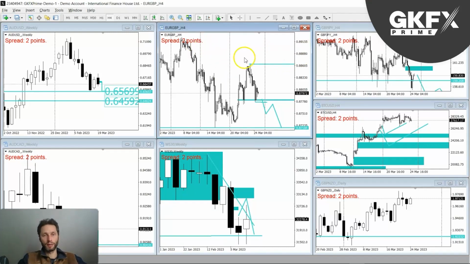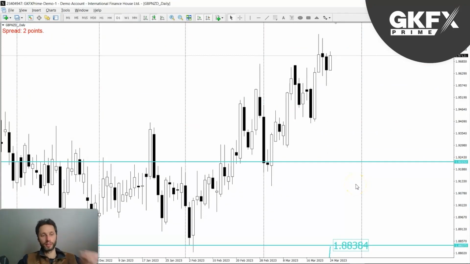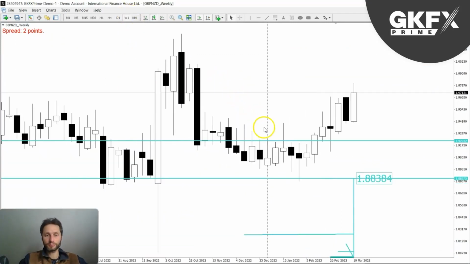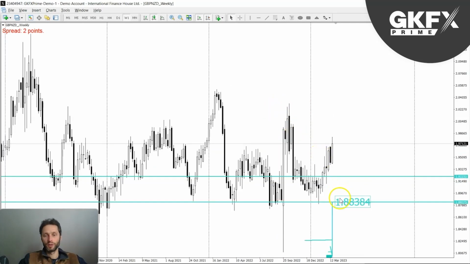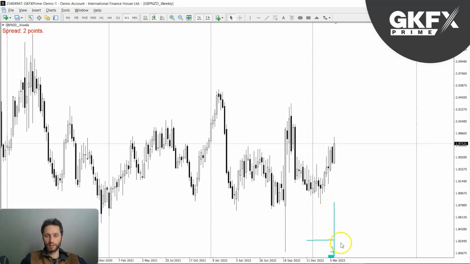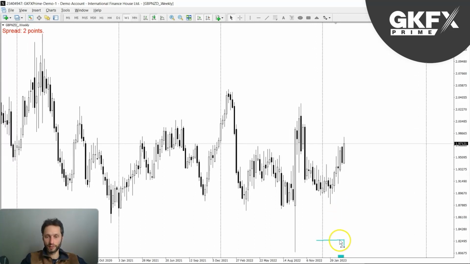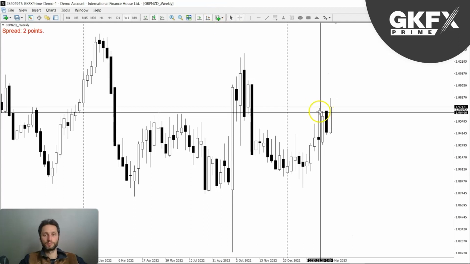So we have the euro pound as well. Pound pairs, euro and pound news this week. Pound yen, we have pound news this week. And let's move on to another pound pair. You want to be choosing carefully which pairs you're going to trade this week. We've got pound in New Zealand. So let's just get rid of all of this, because this is clogging up the chart. It's not very tidy, not very clean. So let's have a bit of clarity on the chart.